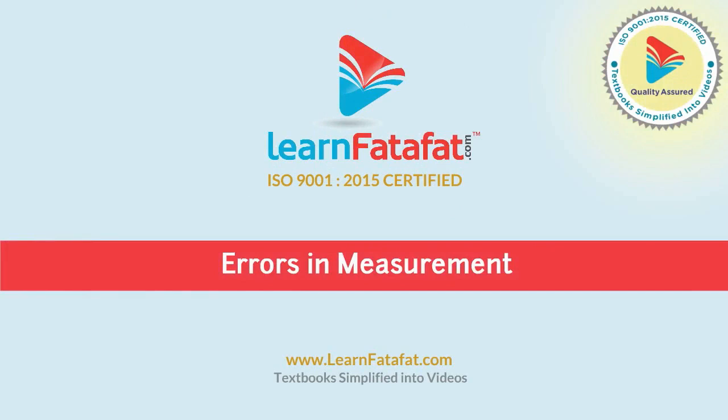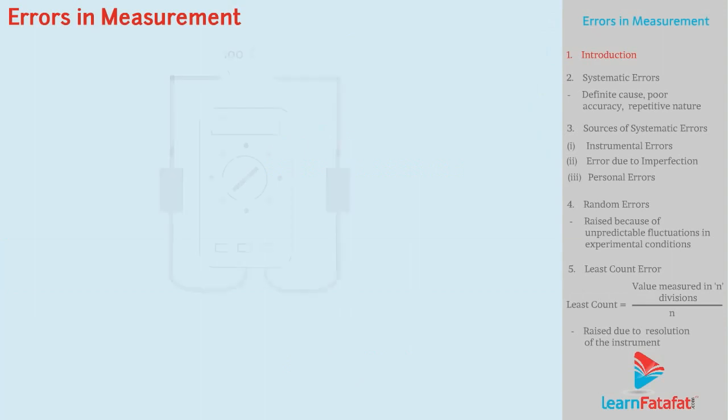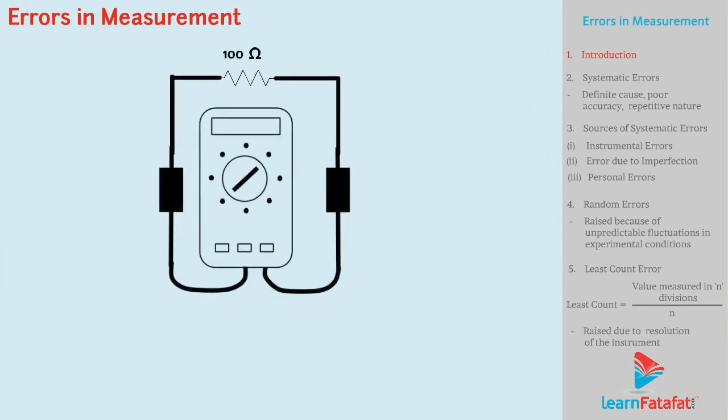Errors in measurement. Dear students, when we measure any physical quantity, the result may not be accurate and precise. The uncertainty of measurement from the true value is called error. In this video, we will discuss types of error.